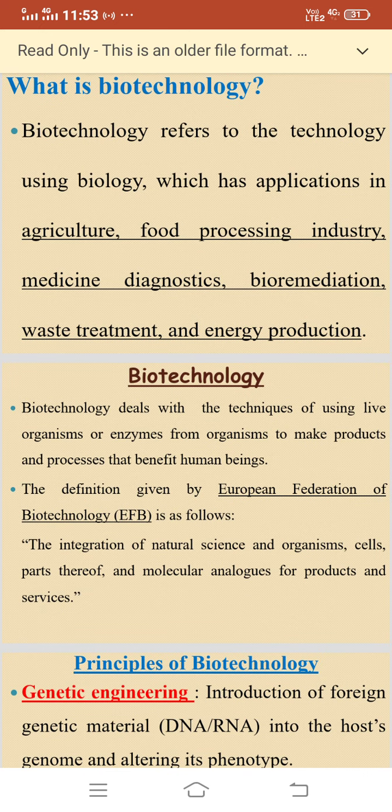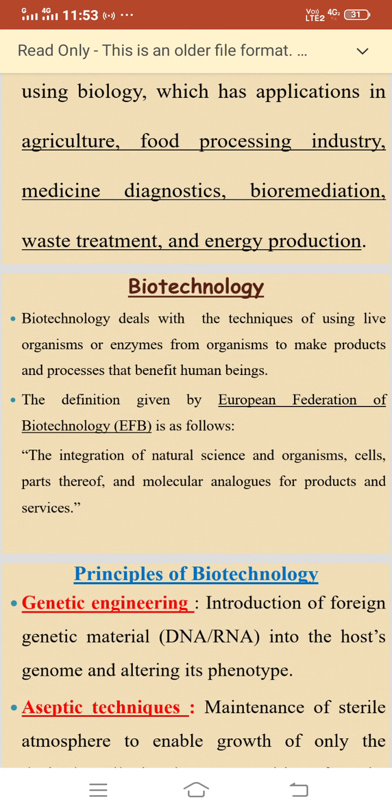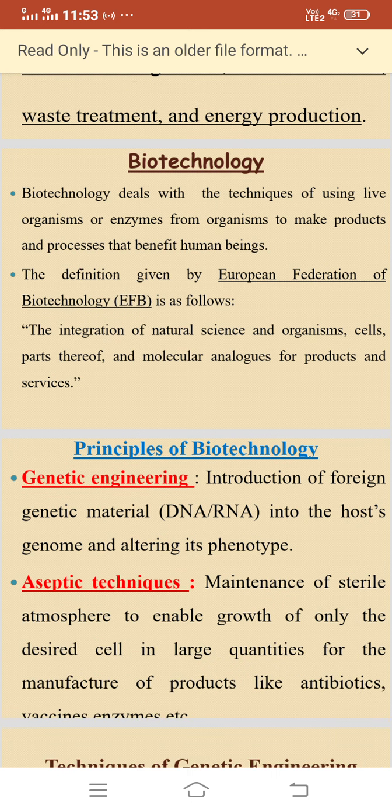Biotechnology deals with the techniques of using live organisms or enzymes from organisms to make products and processes that benefit human beings. The definition given by the European Federation of Biotechnology, EFB, is as follows: the integration of natural science and organisms, cells, parts thereof, and molecular analogues for products and services.